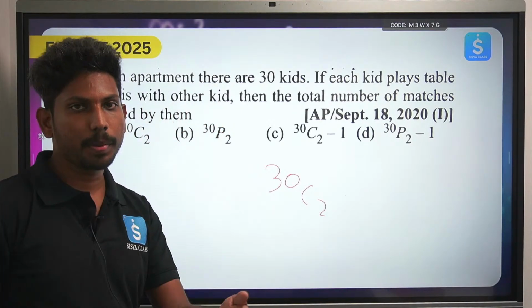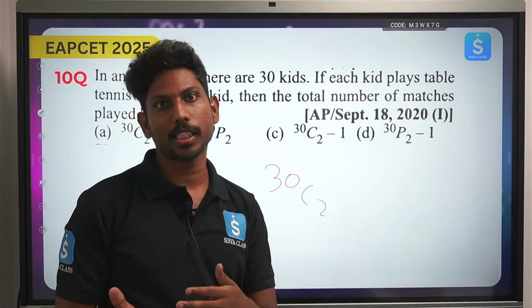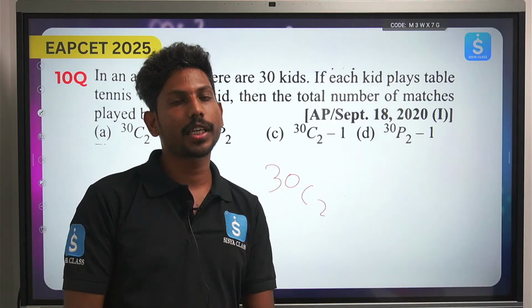If you have 3 people and out of these 3 people you need to create matches, how many different ways can you create a match? 3C2.